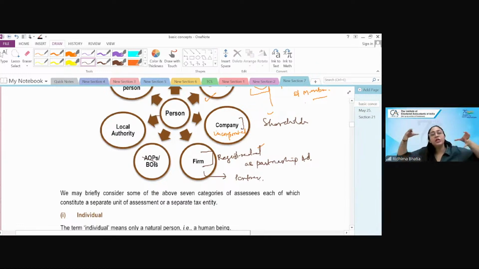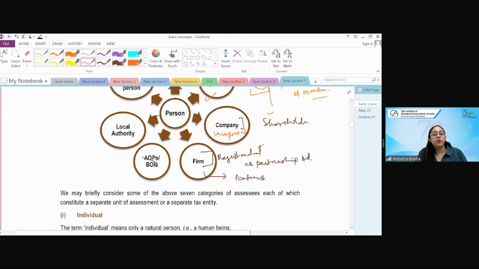Company is different, shareholder is different. Company will pay taxes on its profit, shareholder will pay taxes on their income. Similarly, firm is different, partners are different. Different matlab different taxable entity. Firm will pay taxes on its income, which is being run through the business, which is ultimately being controlled and managed by the partners. Partners will pay taxes on their income. Simple. Sorted? So firms are managed by partners.